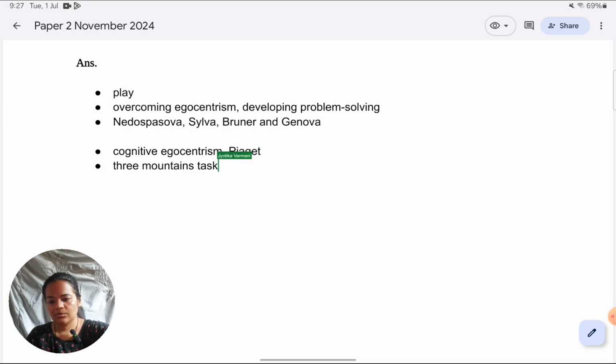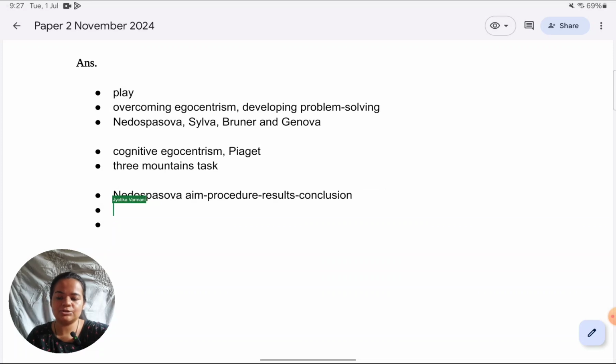Okay, after explaining all these things, then I summarize the study in terms of aims, procedure, results, conclusion. No need, as I've mentioned in previous answers, to give any specific details. Broadly, you can just define it, making sure to follow the aim, procedure format to give it good organization. This was the study in which children showed egocentrism, just as all pre-operational children show. But then the researchers trained them through play, through the use of dolls. This was the sibling study in which they were told that one doll has two siblings, and left to imagine they are one doll and so on.